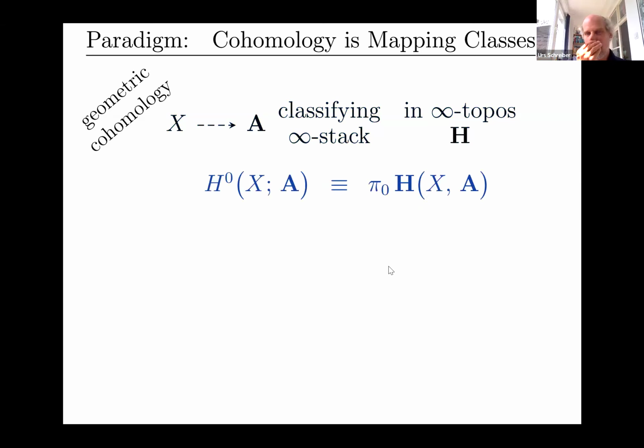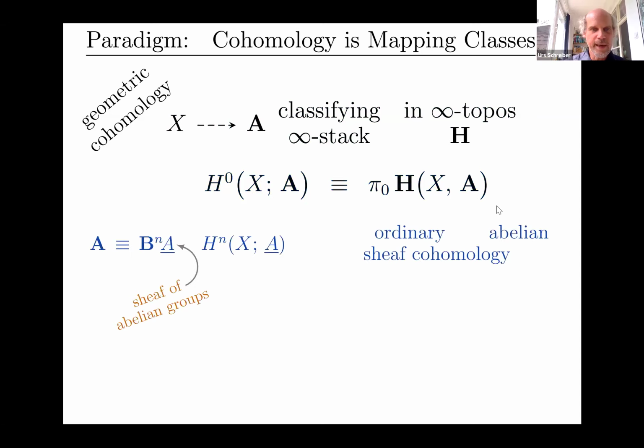So we can map into that and say connected components of, remember, our hom space in that infinity topos. So it's the space of maps and homotopies between maps as morphisms and higher homotopies as higher morphisms. We take connected components of that and just declare that this is our geometric cohomology of X with coefficients in this infinity stack. Again, there's basic examples here. It may sound abstract, but it readily reduces to things you know. So if A is now, it used to be an abelian group, remember, if it's now a sheaf of abelian groups on whatever site we have as a site of definition for the infinity topos, then we can form again a delooping, now internal to this topos.